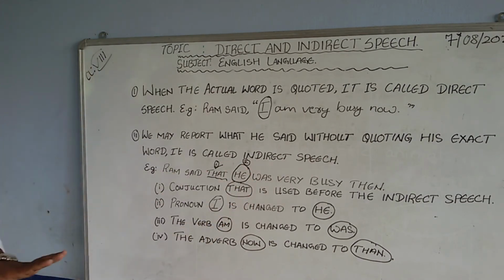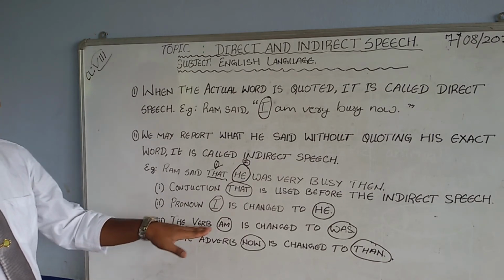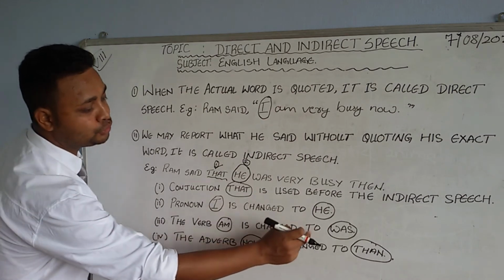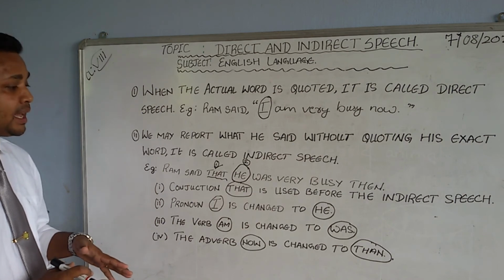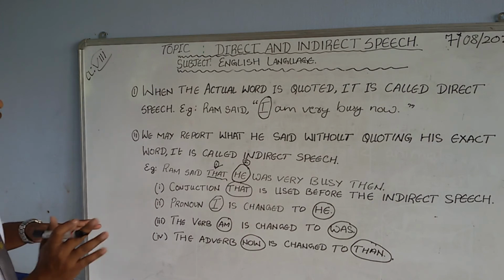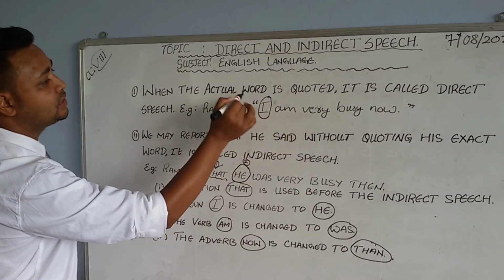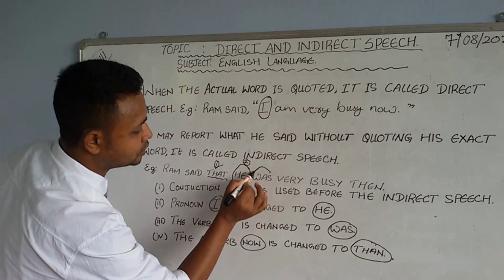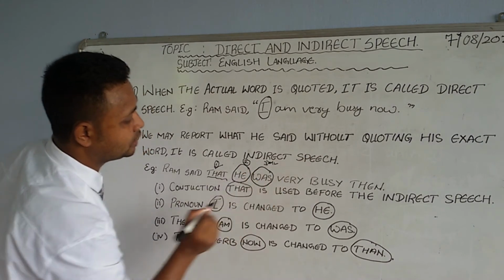Now the third thing you need to remember is the verb am, which is a helping verb. The verb am is changed to was. Am is a present form, and was is a past form. So in direct speech, I am is changed into was. This is our third change taking place in the sentence.